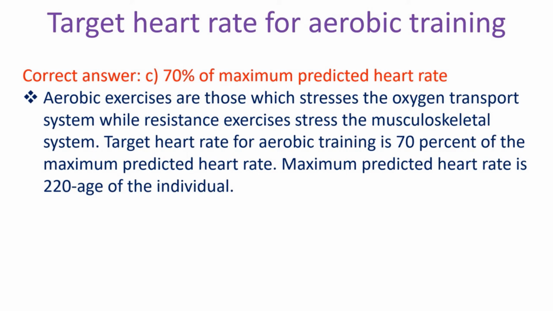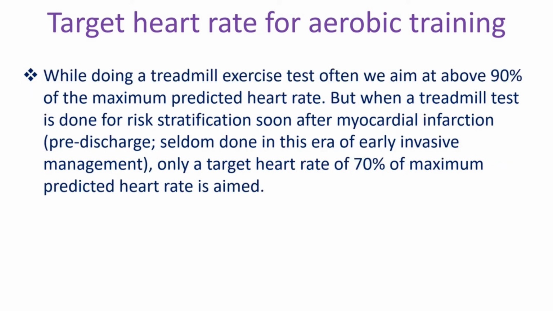Aerobic exercises are those which stress the oxygen transport system, while resistance exercises stress the musculoskeletal system. Target heart rate for aerobic training is 70% of the maximum predicted heart rate. Maximum predicted heart rate is 220 minus age of the individual. While doing a treadmill exercise test, often we aim at above 90% of the maximum predicted heart rate.